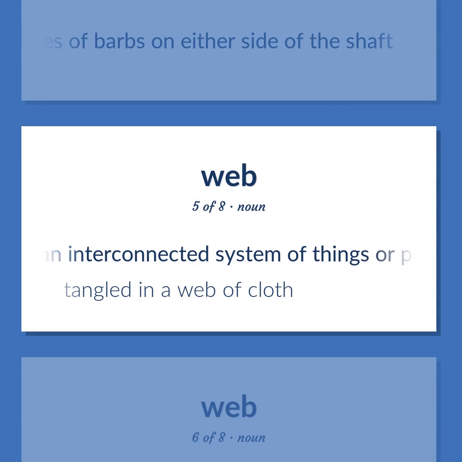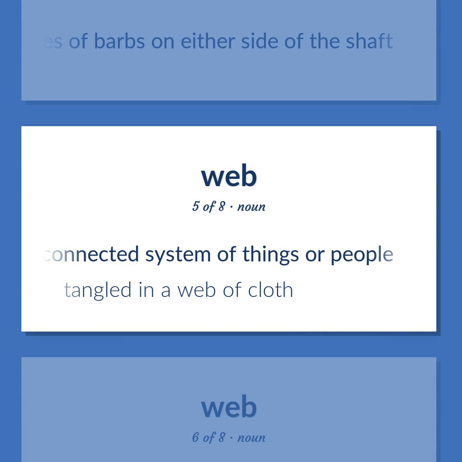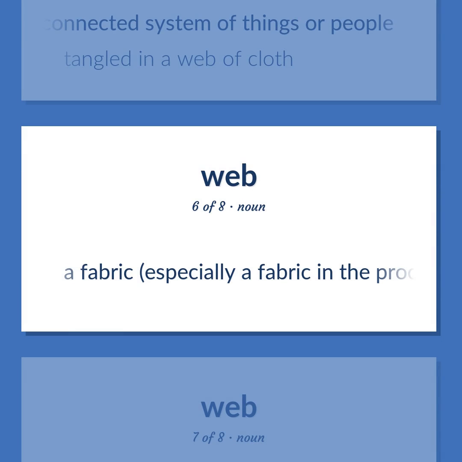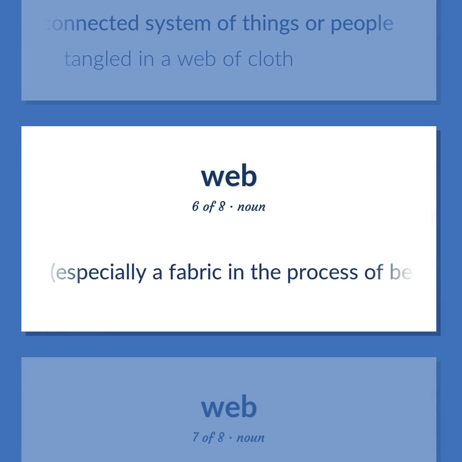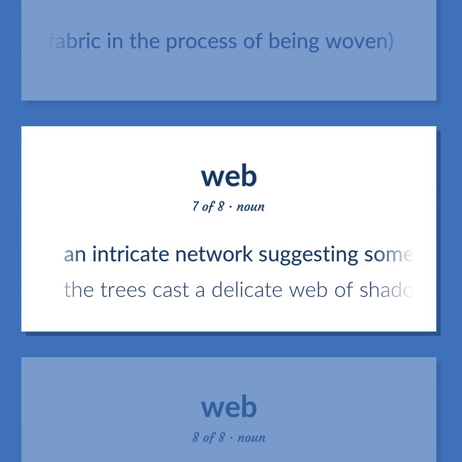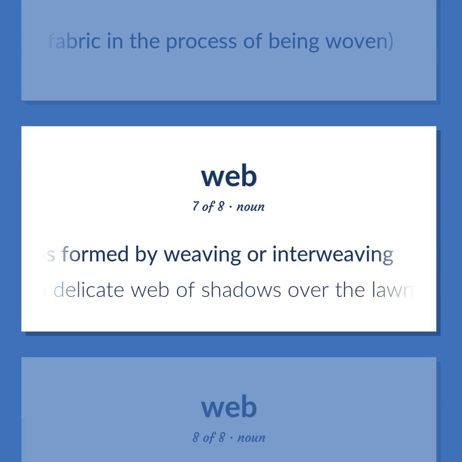An interconnected system of things or people. Tangled in a web of cloth. A fabric, especially a fabric in the process of being woven. An intricate network suggesting something that was formed by weaving or interweaving. The trees cast a delicate web of shadows over the lawn.